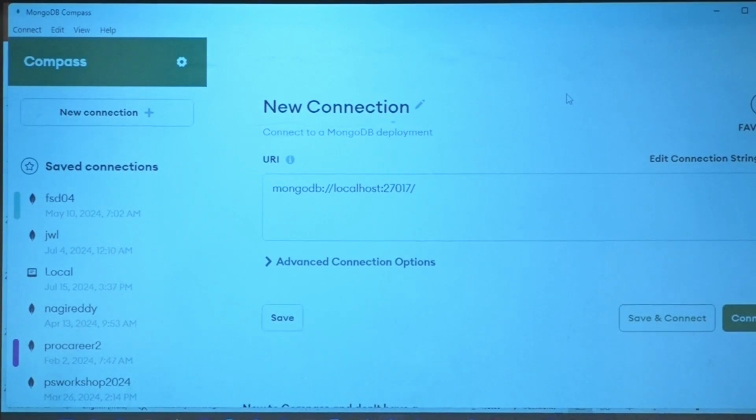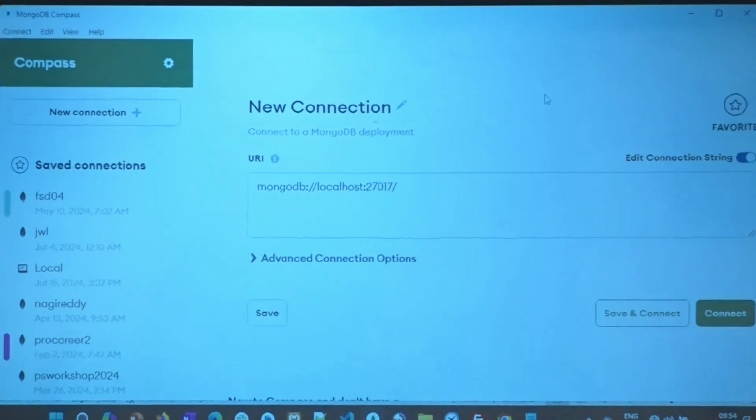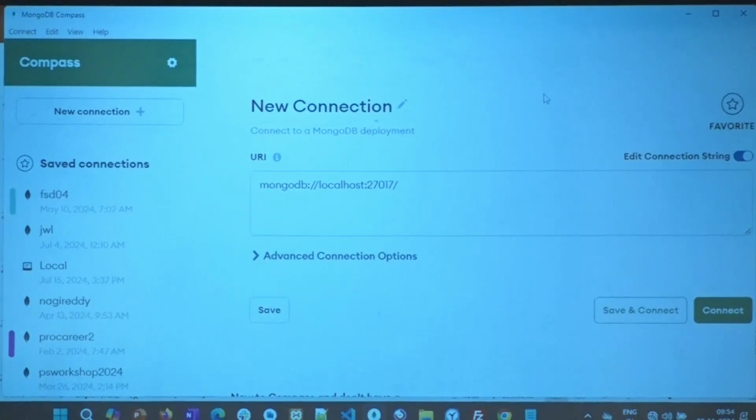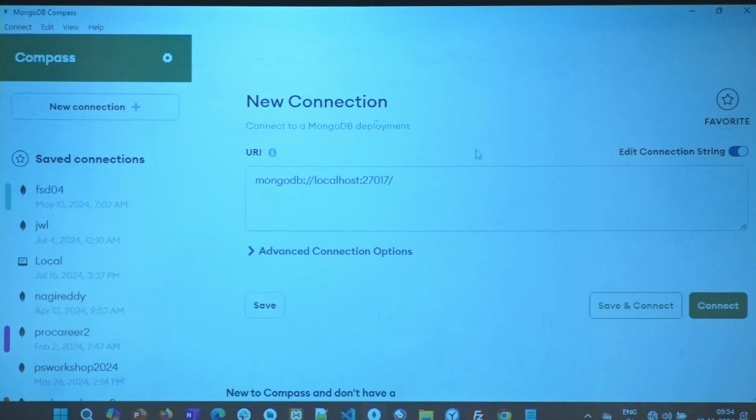But here, Compass is nothing but a user interface or a tool that is provided by the MongoDB folks for us to communicate easily with the database. I repeat, Compass is just a tool, right? It will be good to write in your resume, but not a big deal actually. But Compass is there. We'll also see how we can work on shell and all.